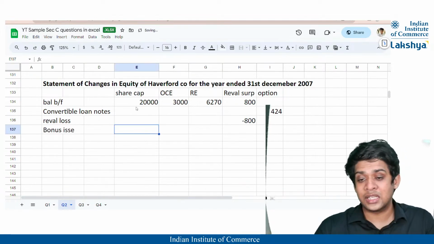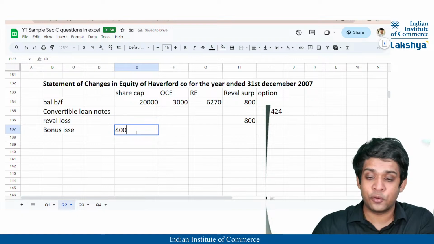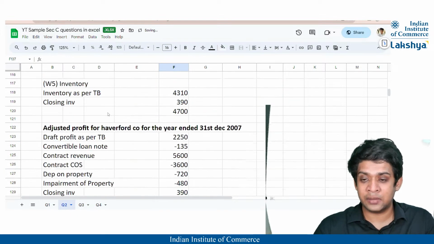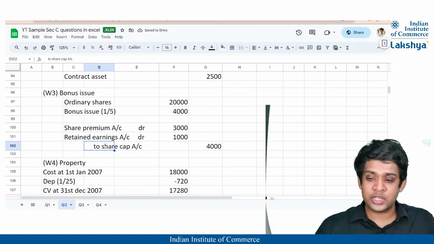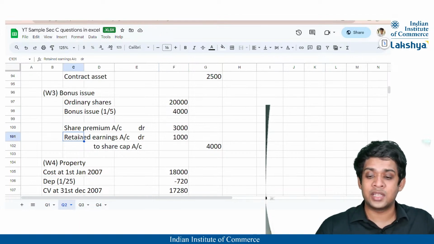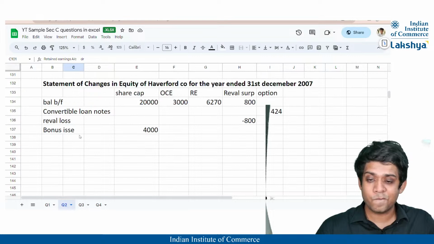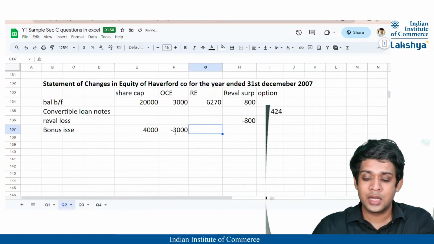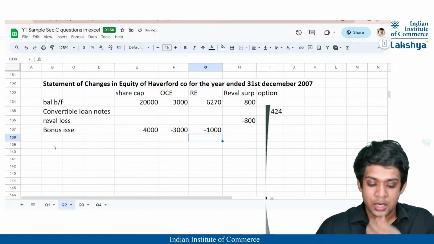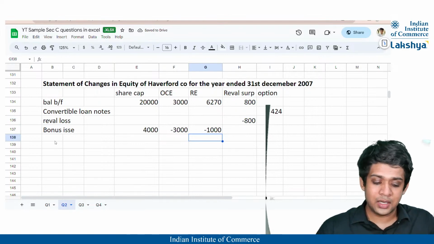Now the bonus issue is nothing but my share capital was increased by 4,000, right? The journal entry that we passed: debit share premium, debit retained earnings, and credit share capital. So bonus issue of 4,000. Other components of equity, that is your share premium, has been reduced, and from retained earnings, 1,000 is reduced because of the bonus issue.